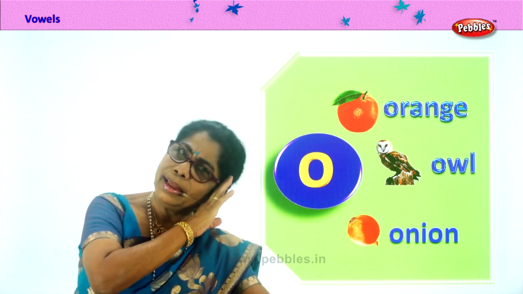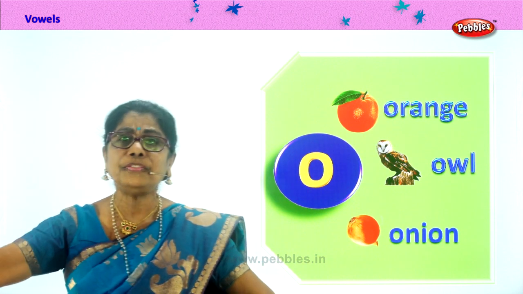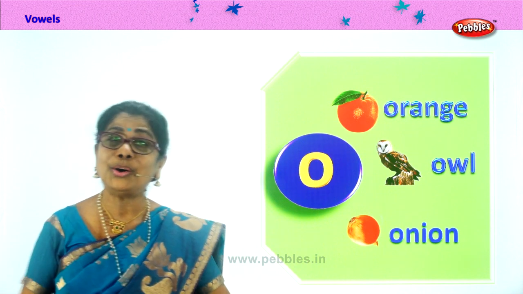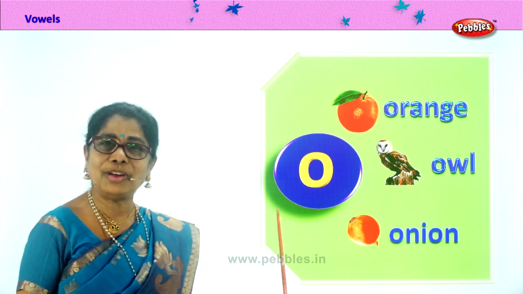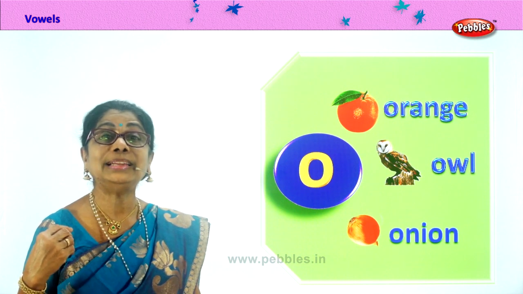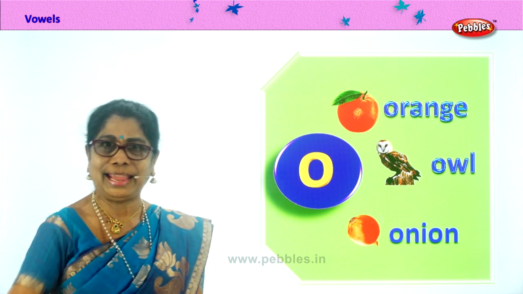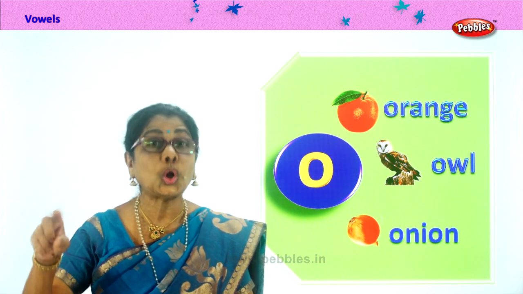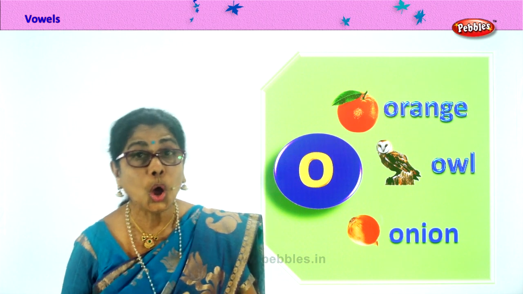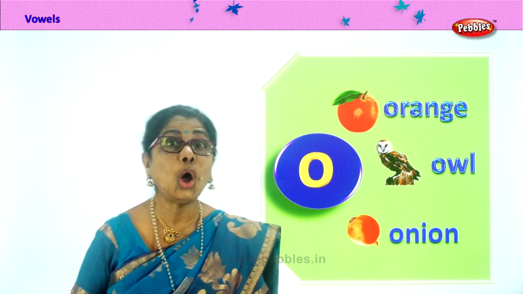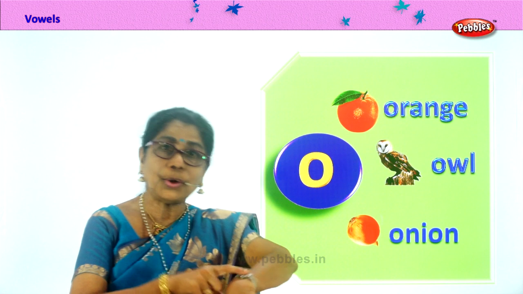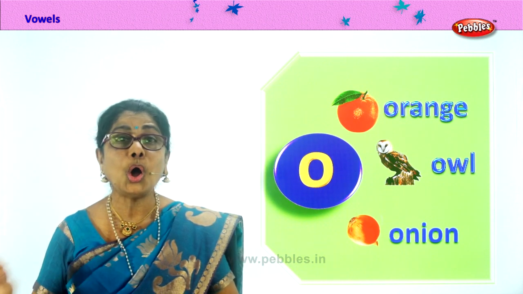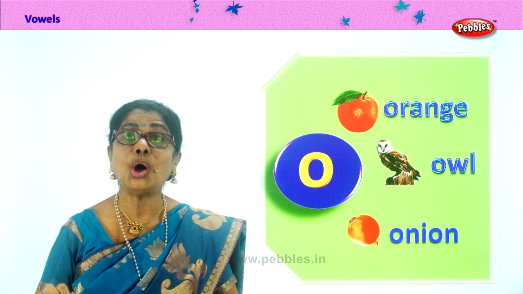Time for bed and lights go off. Oh, oh, oh.